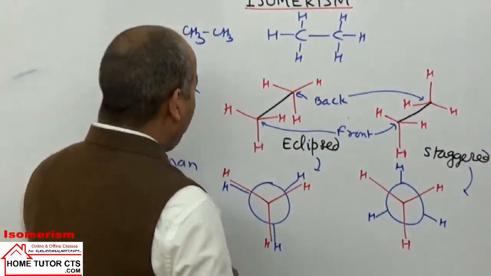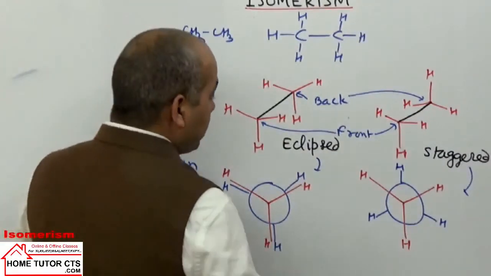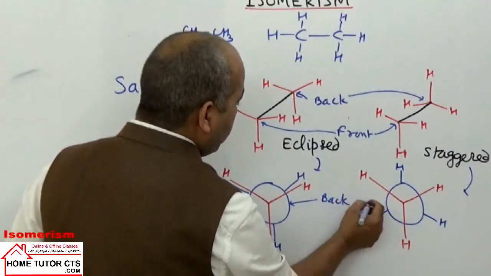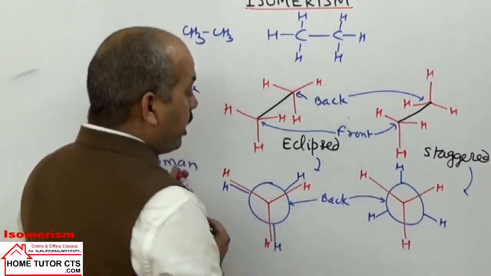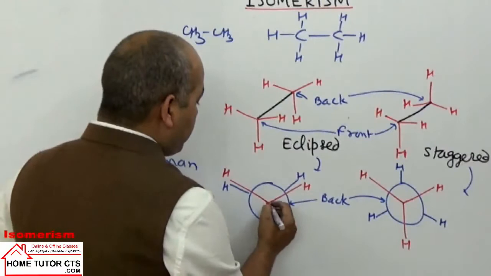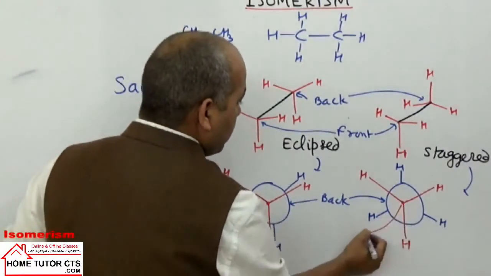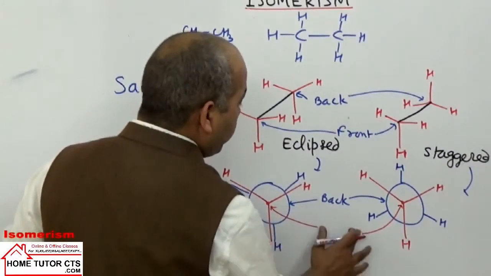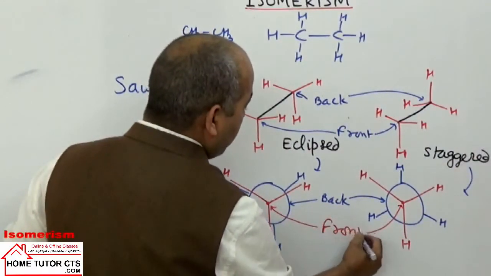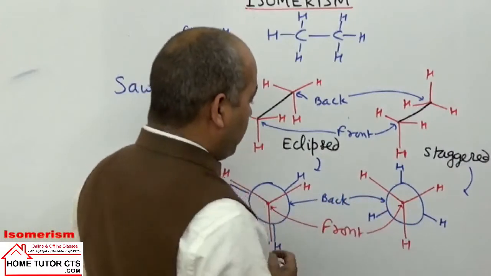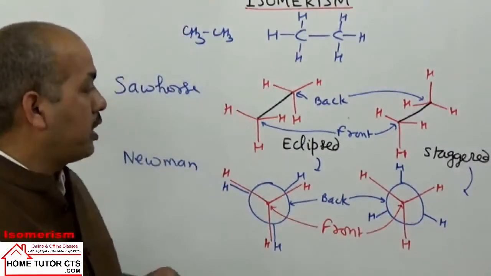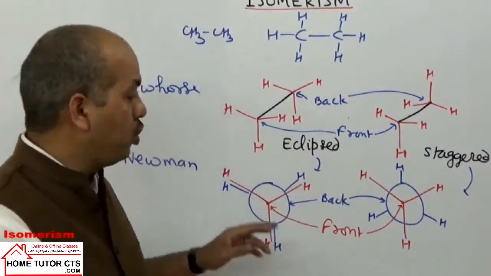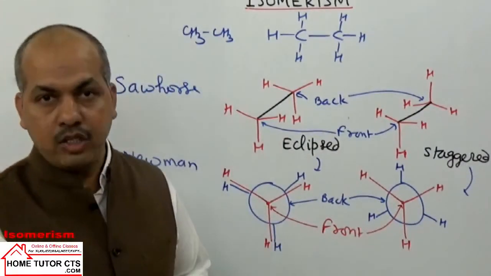If we take in the Newman projections, then the circle is taken as back carbon, blue one, and the red one is taken as the front carbon. Red one is front carbon, circle is back carbon. That is how we write conformations, back carbon, front carbon, in the Newman and Sawhorse arrangement.